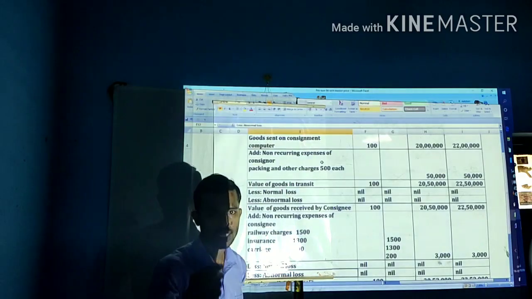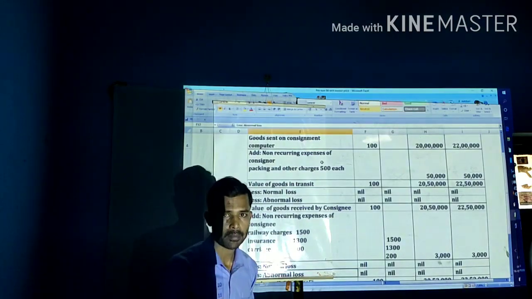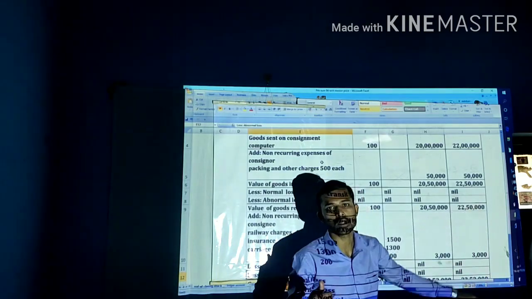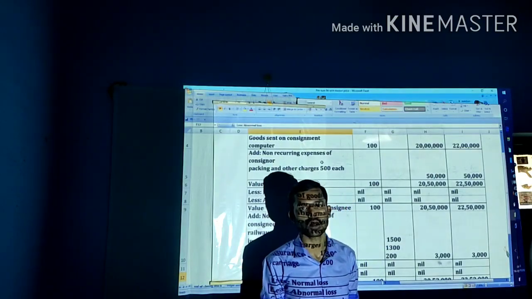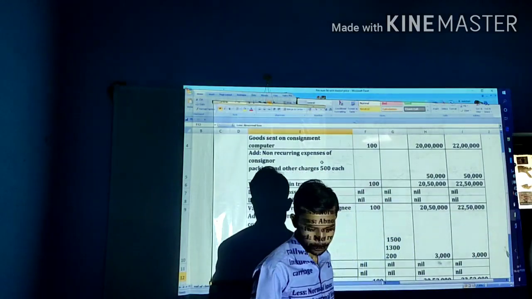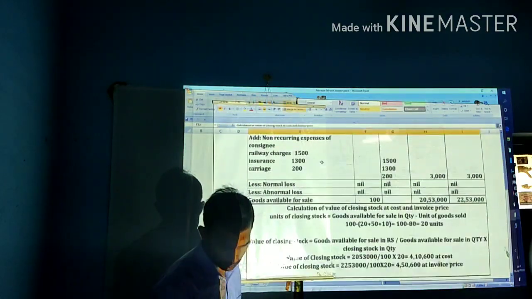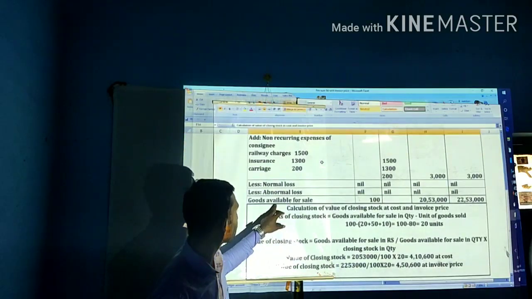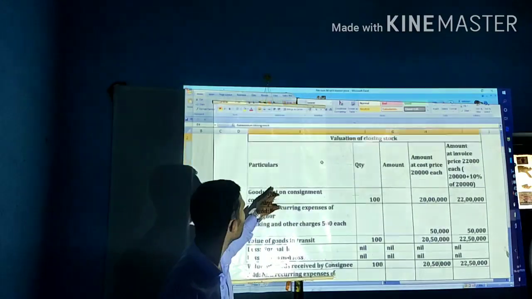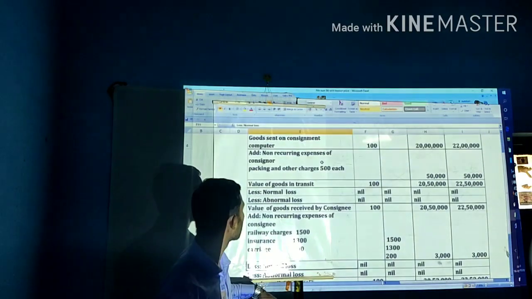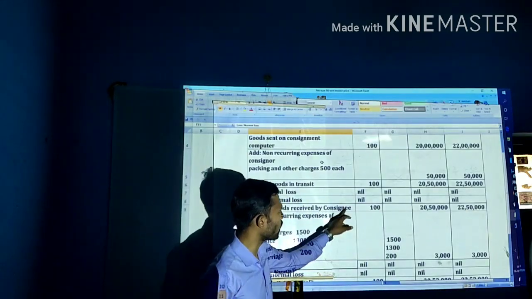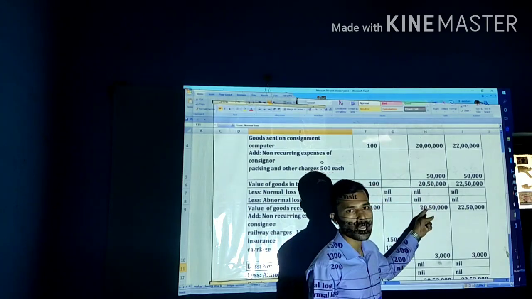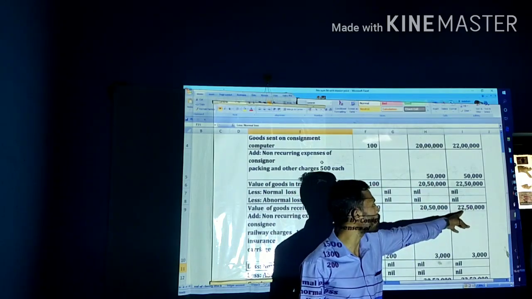Next, less any normal loss and abnormal loss. Remember, normal loss is always calculated on cost, but in order to know the value of the closing stock at invoice price, we will take the invoice price here as well. Next. There is no normal loss or abnormal loss, so then that will be called what? Value of goods received by the consignee, how much? 100 computers, and the value of those computers at cost is 20 lakh 50,000, at invoice price 22 lakh 50,000.